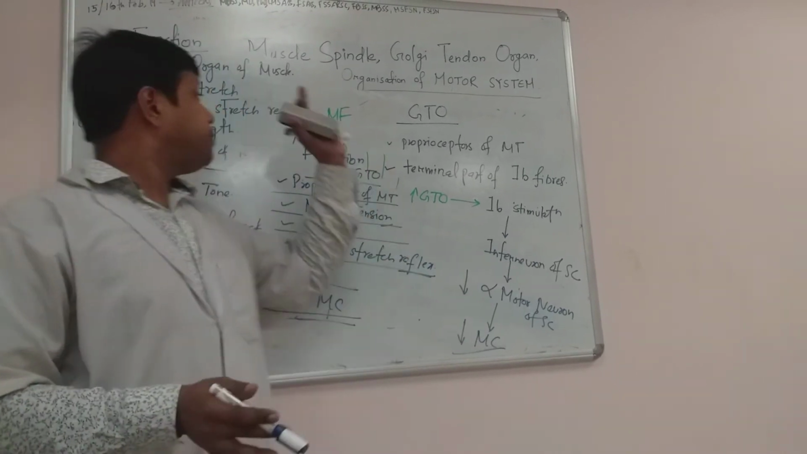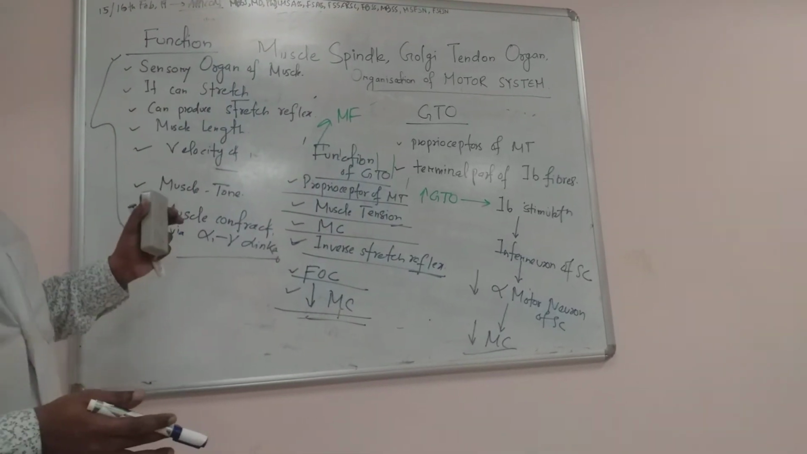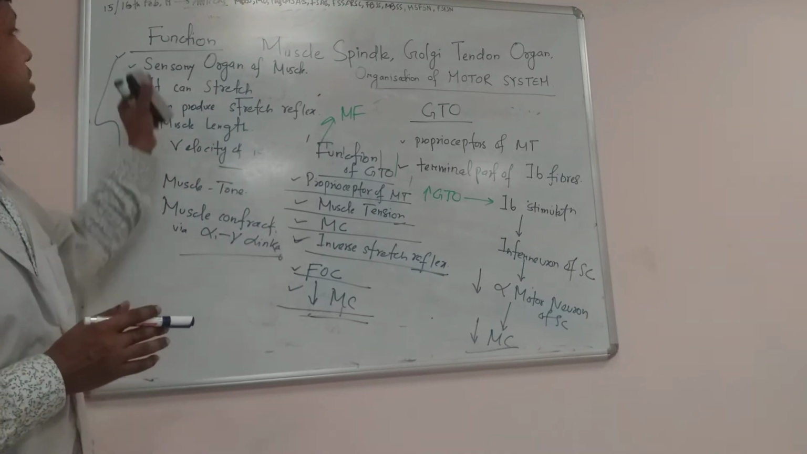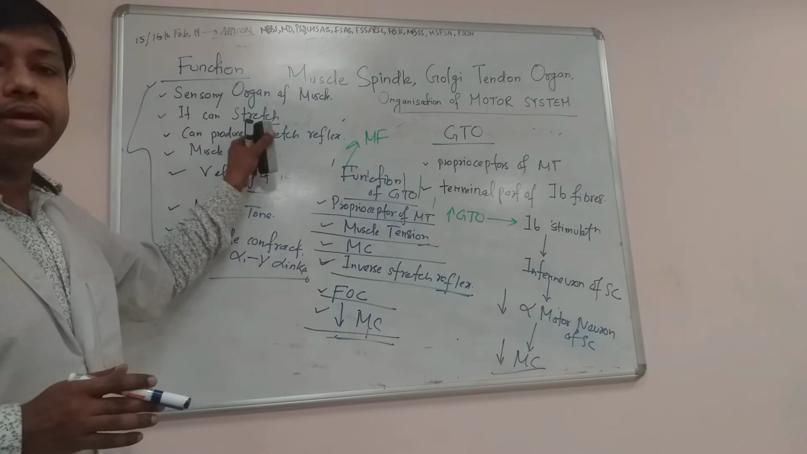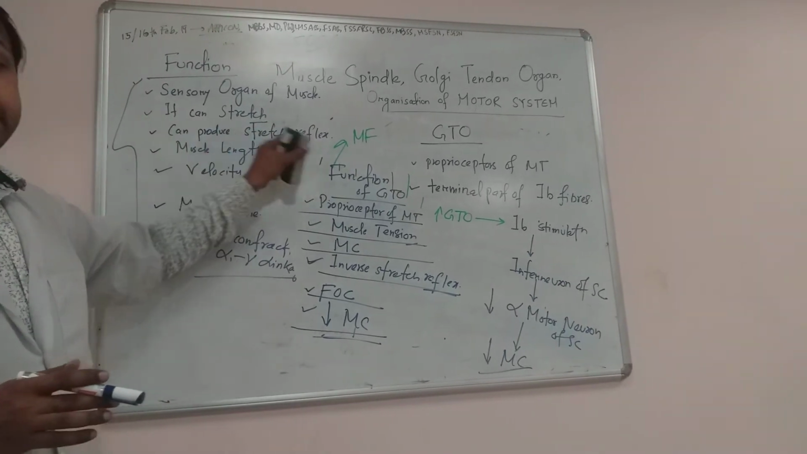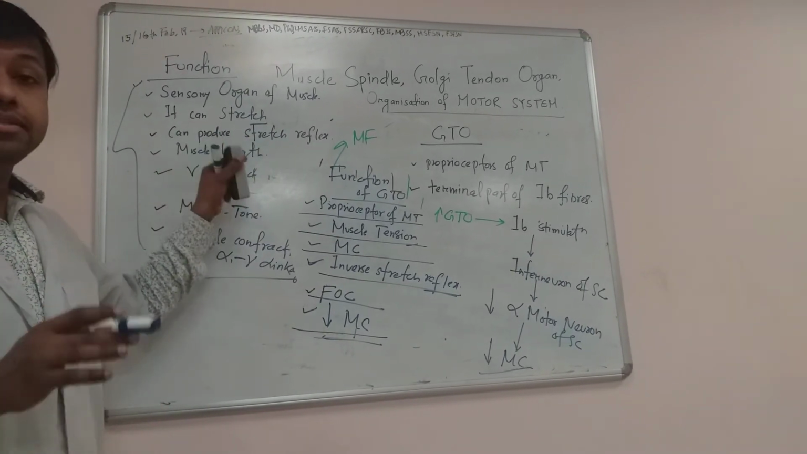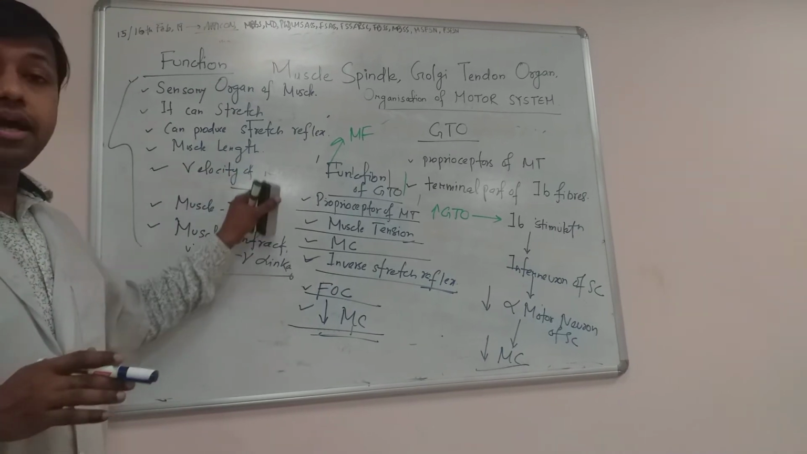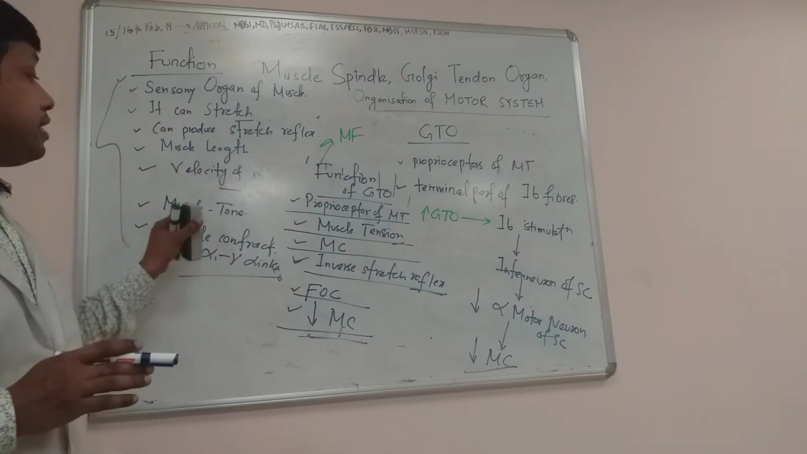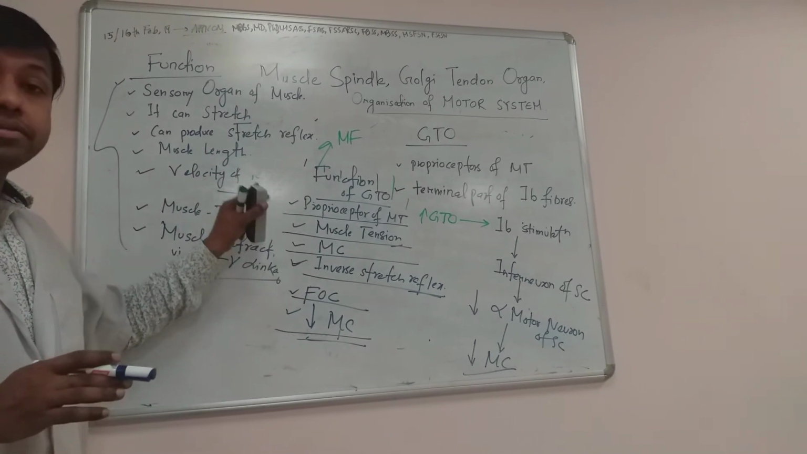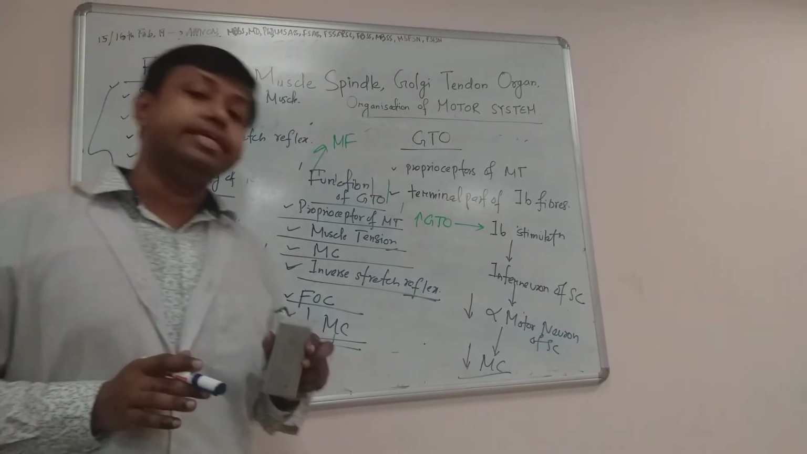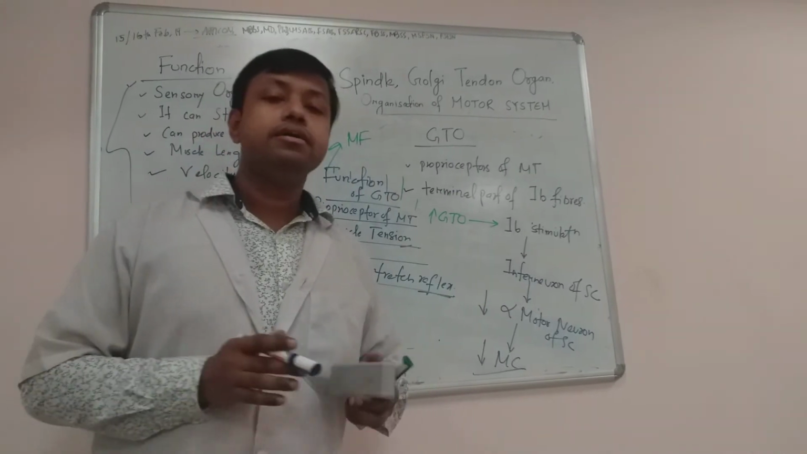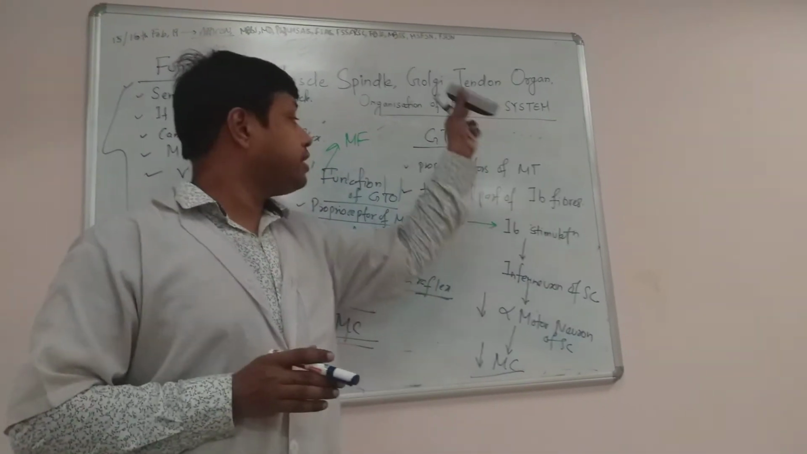Okay, and what are the various functions of the muscle spindle? It is an important sensory organ of the muscle. It can give a response to stretch, it can produce stretch reflex, it can sense the muscle length, it can respond to the velocity of the muscle, and it is responsible for generation of muscle tone. It is also responsible for muscle contraction by alpha gamma linkage. So this is a summary of the muscle spindle and Golgi tendon organ.